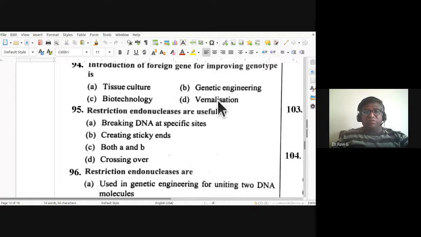Introduction of foreign gene for improving genotype is, so what do you call it? Tissue culture, genetic engineering, biotechnology, or vernalization? So it's a very simple question. Manipulation of genes, inserting foreign gene for improving genotype is genetic engineering. So 94th, the answer is B, genetic engineering.